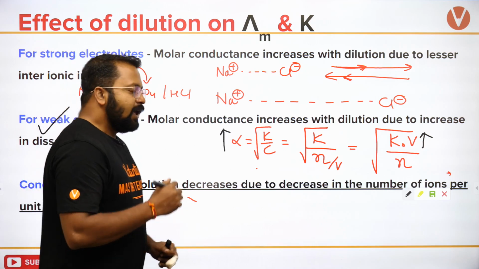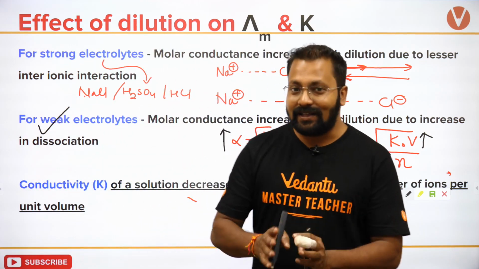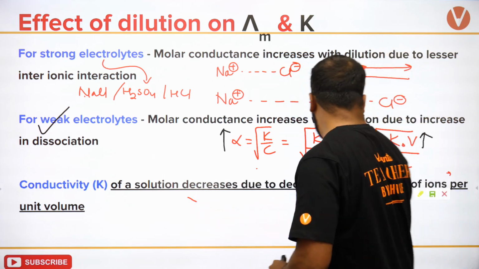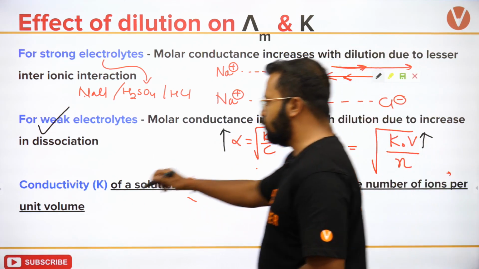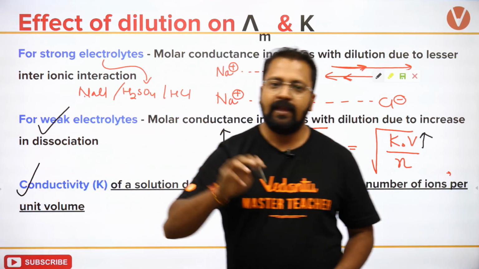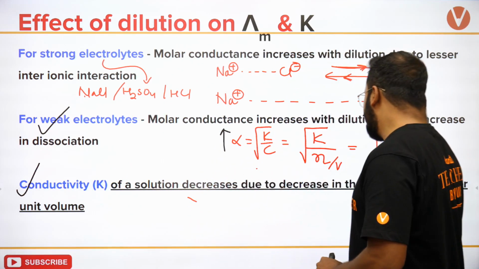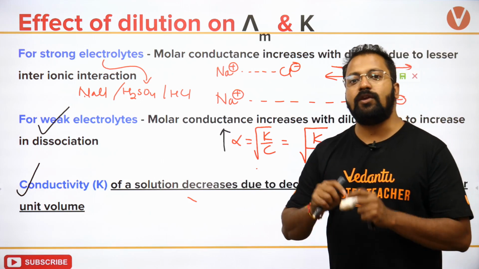चलिए, ये तो हो गई मोलार कंडक्टेंस की बात. But if I talk about conductivity, the conductivity of a solution decreases. को याद रखो, because this is asked in examination. Conductivity of a solution will decrease due to decrease in the number of ions per unit volume.